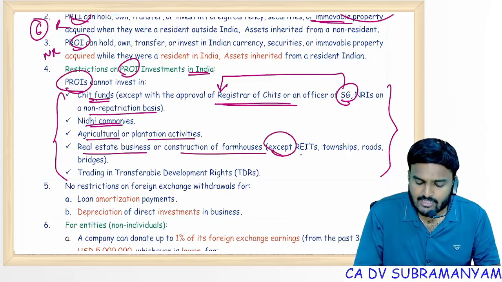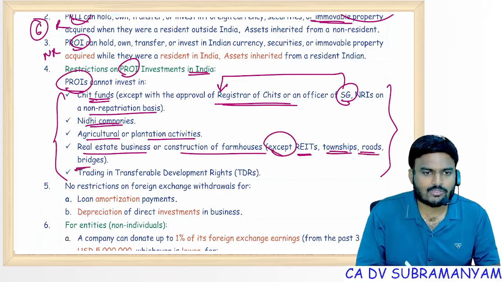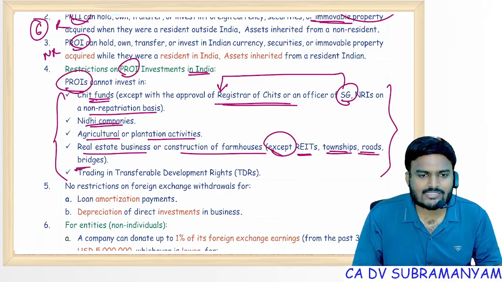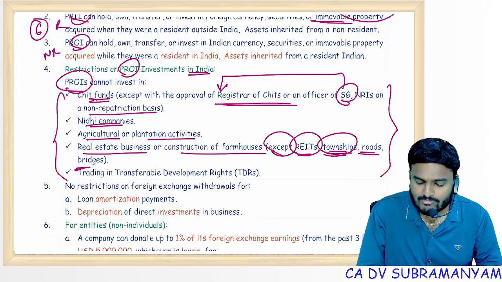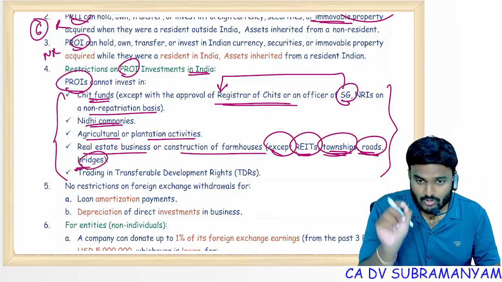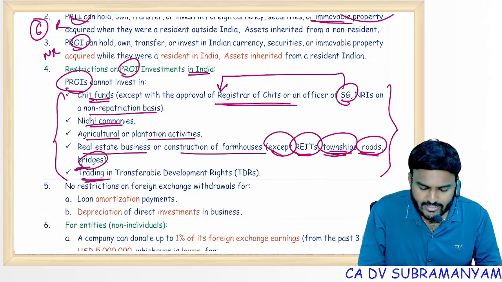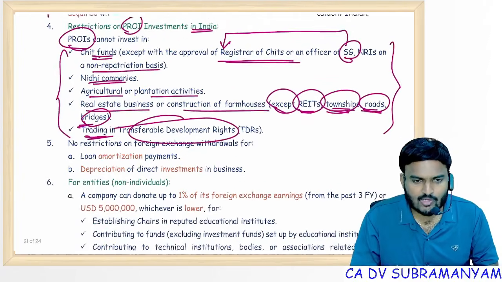Except these are allowed: REITs, township development, roads, bridges. So simply trading of real estate is not allowed. Trading of real estate is not allowed. Construction related activities are allowed. That means REIT related things, township development, roads development, bridges development, only those are allowed. And trading in TDRs is also not allowed.